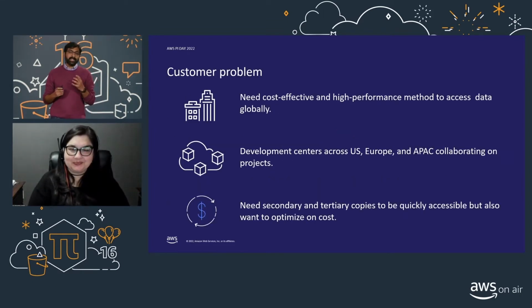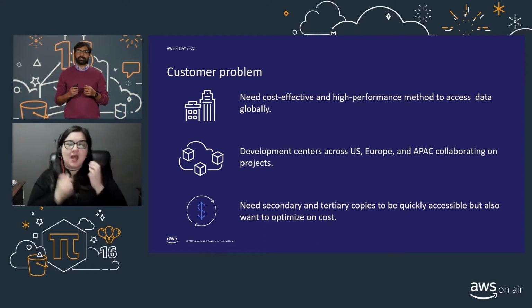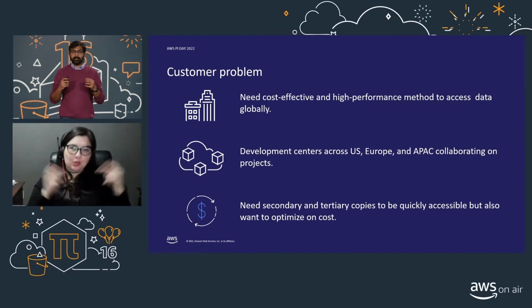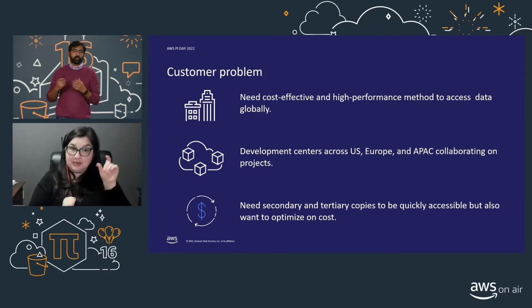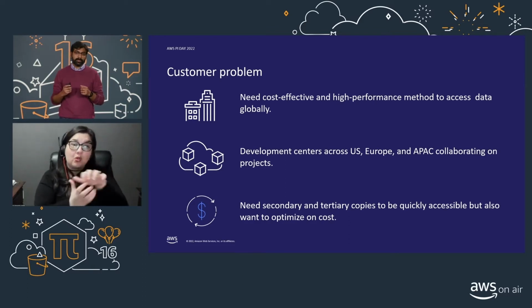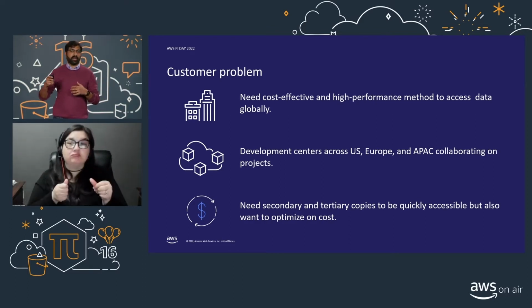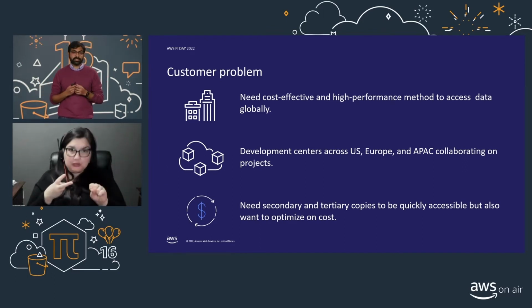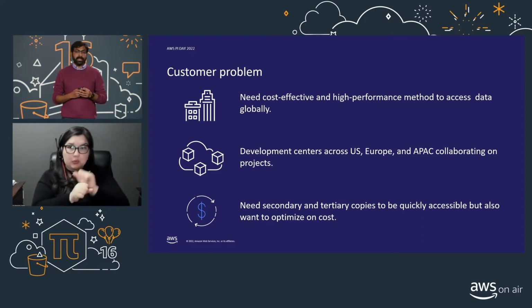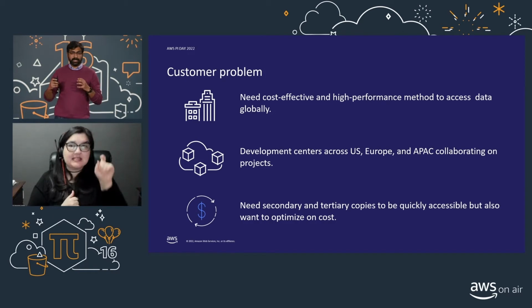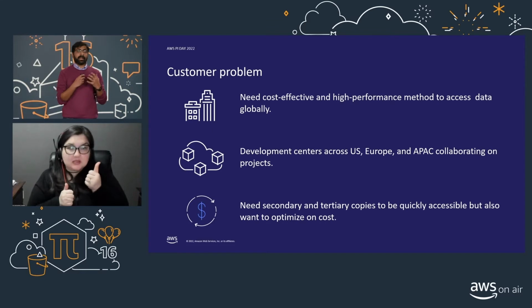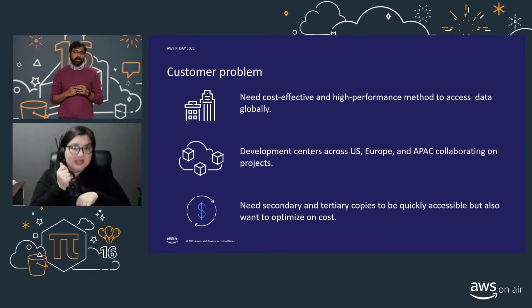So now let's get into why customers need a multi-region storage architecture by looking at a specific customer example. So here we have a customer that has the need to make their data available globally in a cost-efficient and performant manner. So they have a follow-the-sun development model where they have teams in Asia, Europe, and the US, and they're all collaborating together on projects, and they're all working on shared data sets. And they need redundant copies of their data in regions that are closest to them, so that way they have a local copy of their data that they can access really quickly. And they need these copies to be stored cost-effectively and also be performant, right?